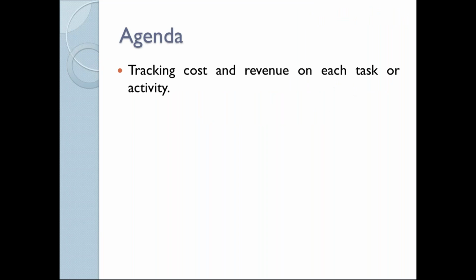First and foremost is the cost and the revenue of each task or activity. Friends, which is the most important inventory, the most important aspect of a professional? To my mind, it is time. Time is the most important aspect. Of course, we will see later in this webinar how we can track the cost of every assignment in terms of time.